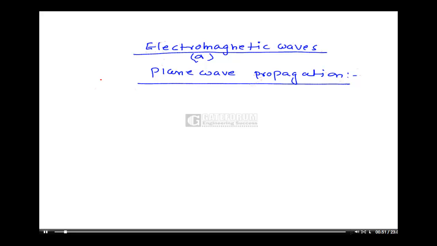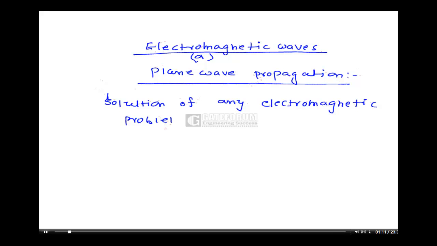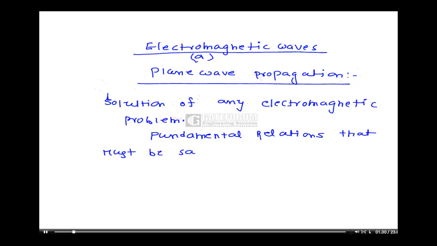Generally, if you consider the solution of any electromagnetic problem, the fundamental relations that must be satisfied are nothing but Maxwell's equations.